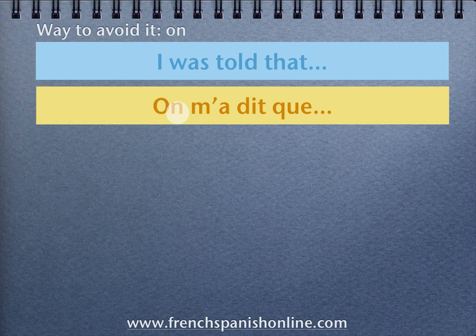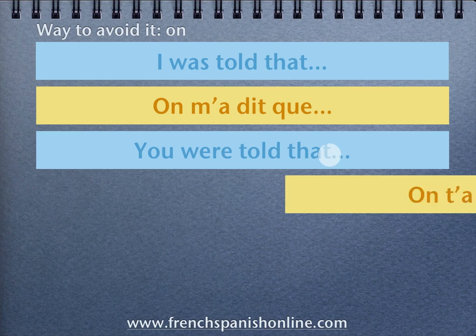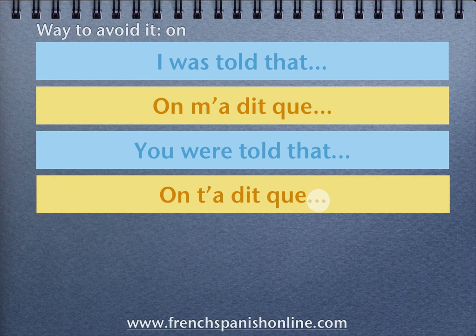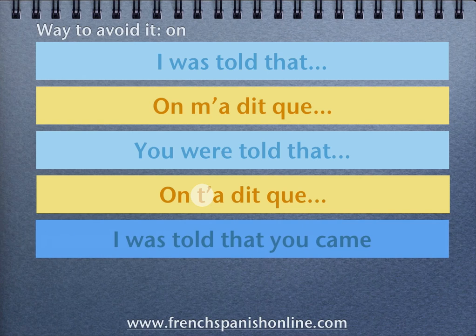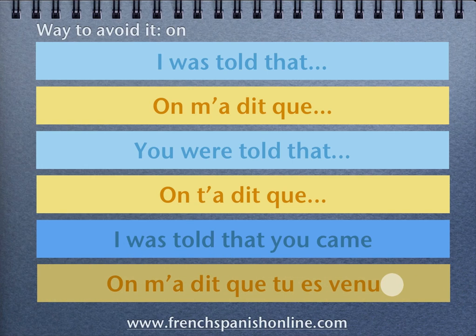On m'a dit que, but this one is active. The same thing for you were told that. We will say on t'a dit que, in this case you becomes the T apostrophe. A whole sentence, I was told that you came. So in French, on m'a dit que tu es venu. And that's all.